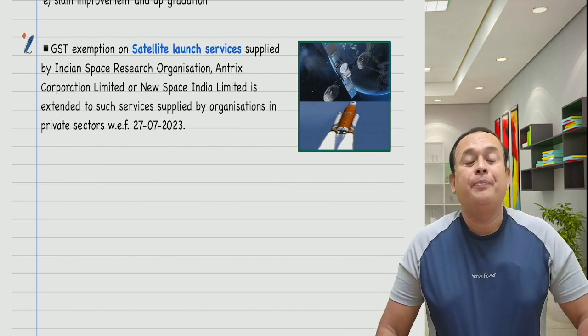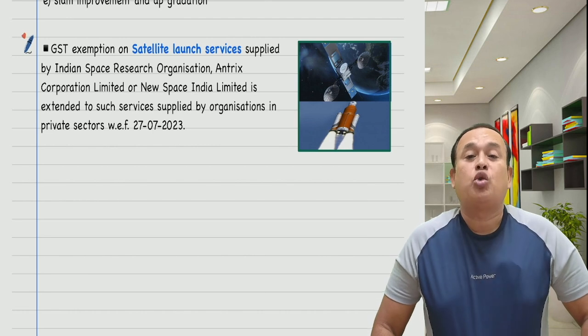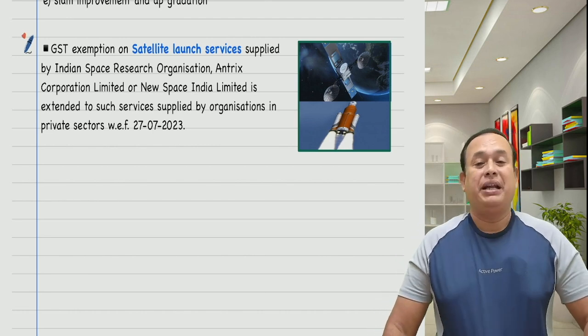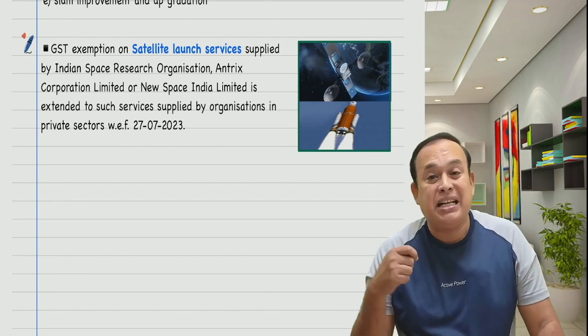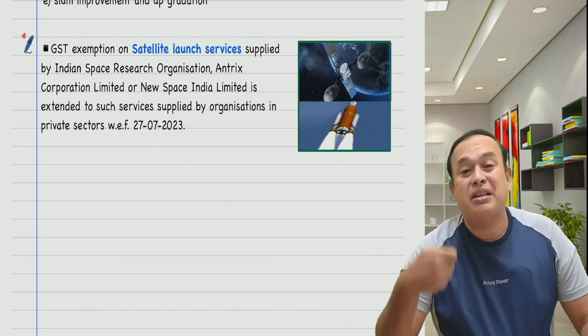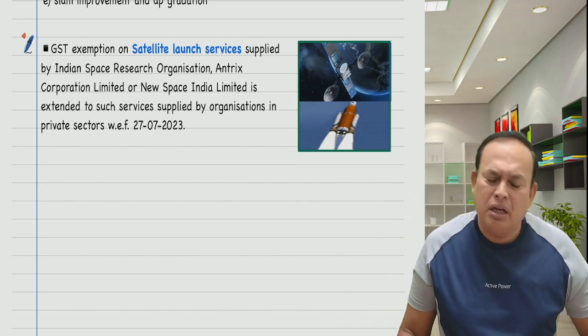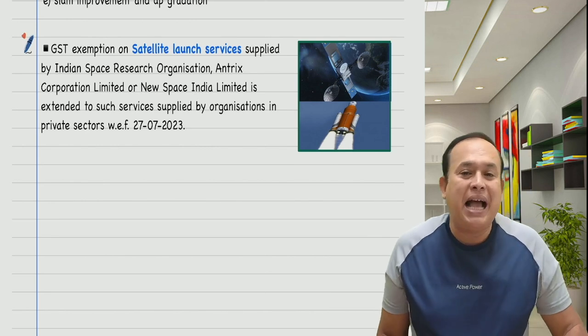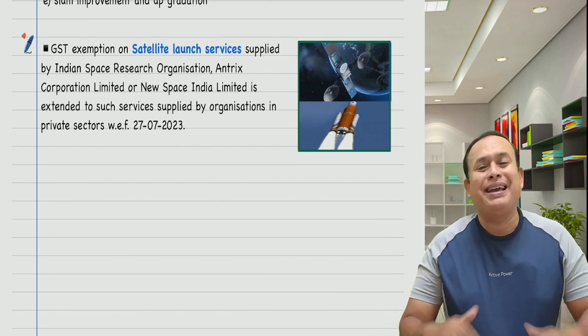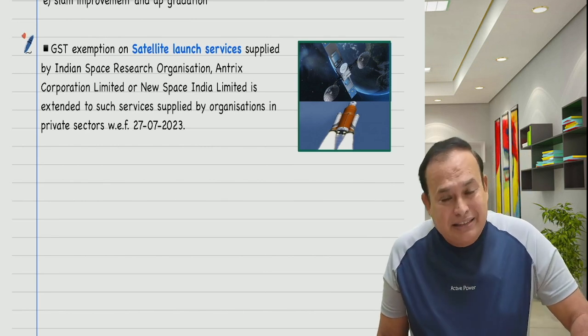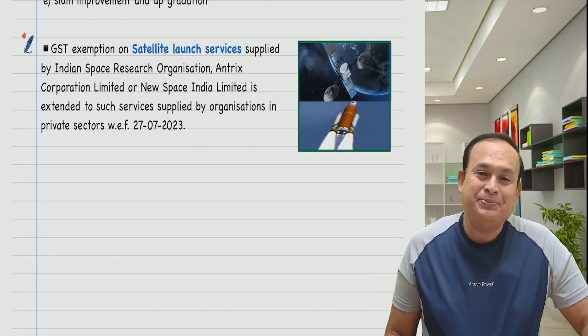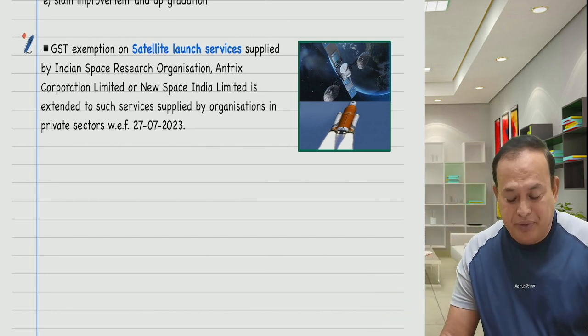Suppose Sky Square Private Limited is launching satellites into orbit with their rocket launchers. That is also exempted. Satellite launch services supplied by any person are now exempted from the payment of GST. This is an amendment, my dear friends.